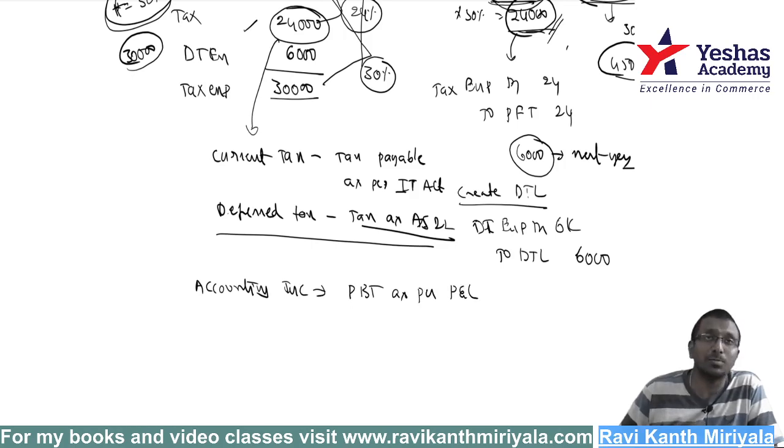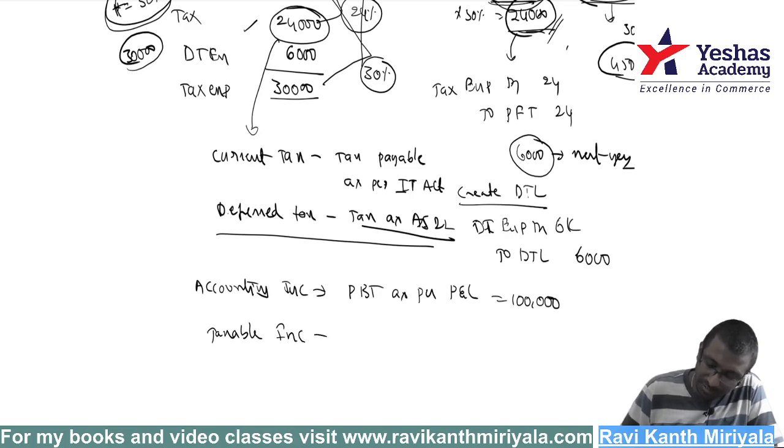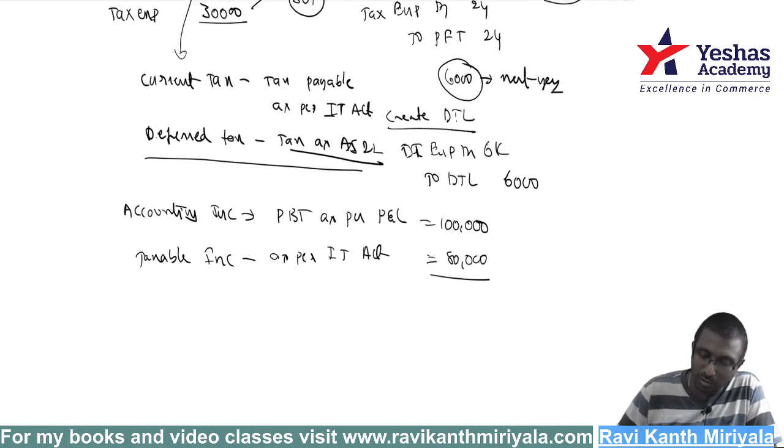Profit before tax as per P&L is equal to, in my example, let us say 1 lakh. What is taxable income? This is as per the Income Tax Act. Let us say that is equal to 80,000. What is this difference? The difference is 20,000, correct?